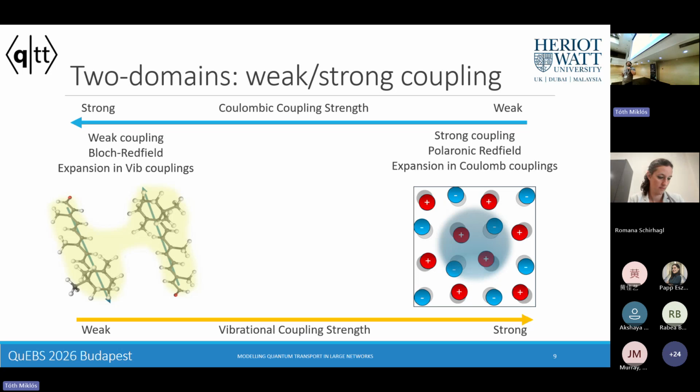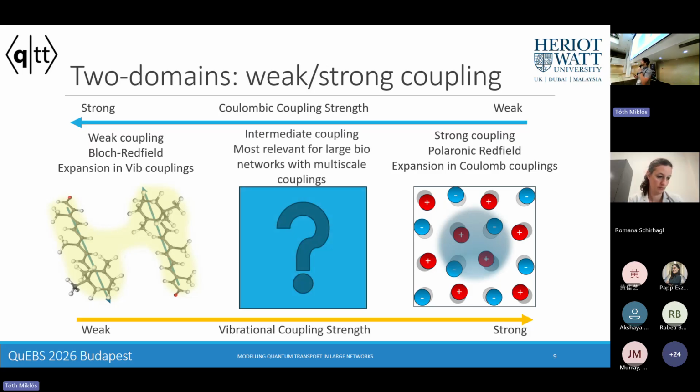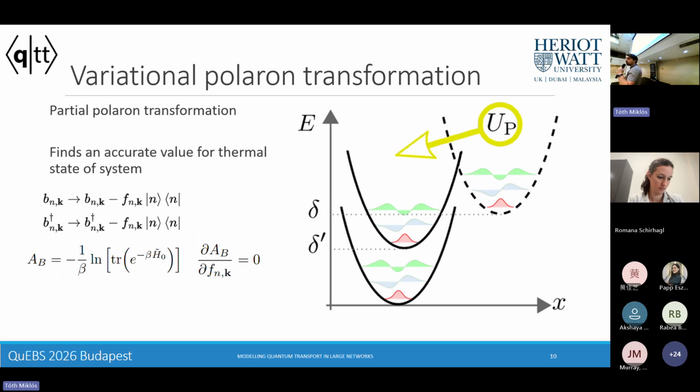But because we have this multi-scale nature of these light harvesting networks, you might think that very proximal dipoles or molecules within this network will see strong electronic coupling, whereas spatially disparate molecules will feel very strong vibrational coupling. So there's sort of a disparity between which regime you want to be in. So ideally, we'd have a theory that works in a sort of intermediate coupling regime. And this is where this so-called variational polaron transformation approach comes in.